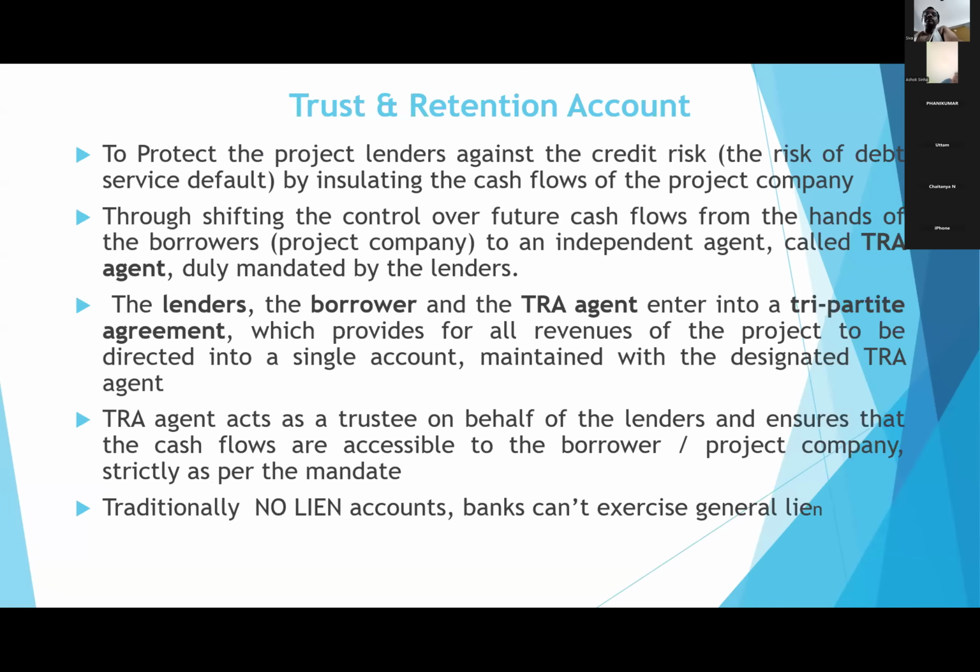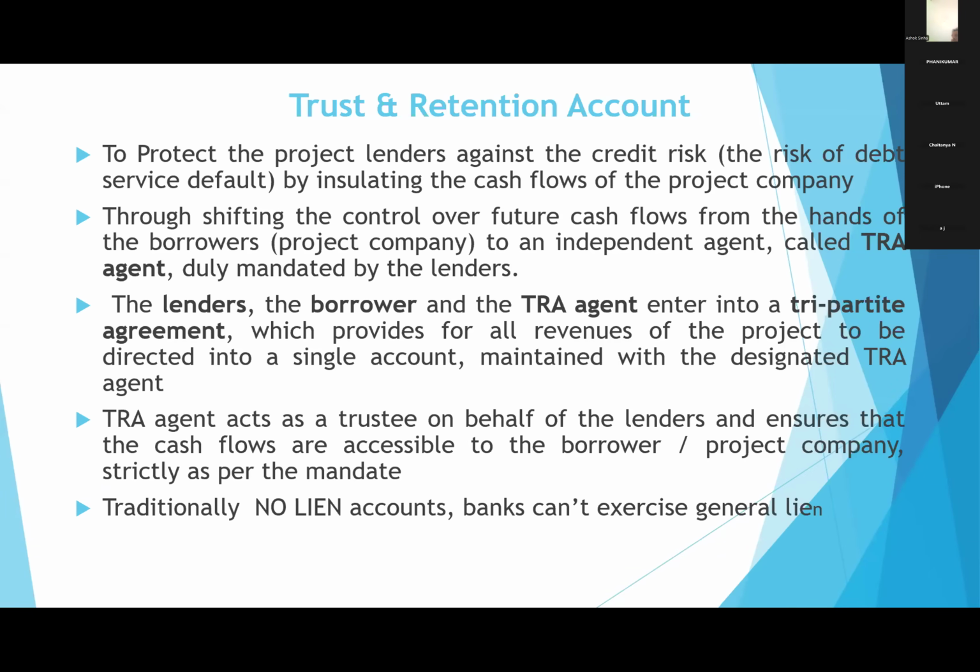This is one. And second is the trust and retention account. It is similar, but here only 3 parties. One is the banker. Suppose a road project: we are giving a loan to a borrower for construction of a road. So we are the lender. Second is our borrower.